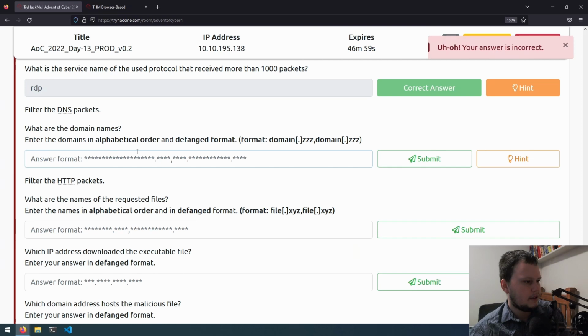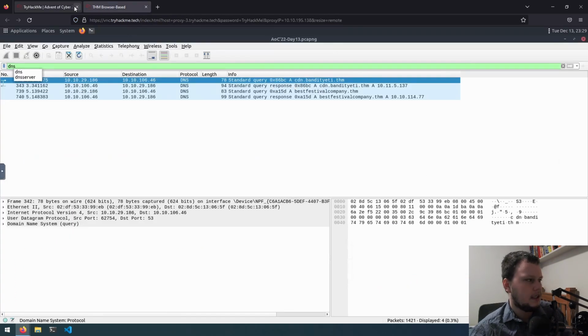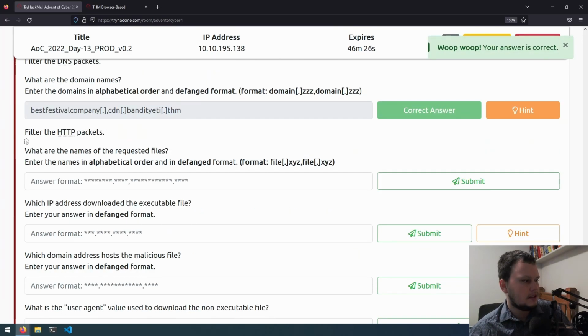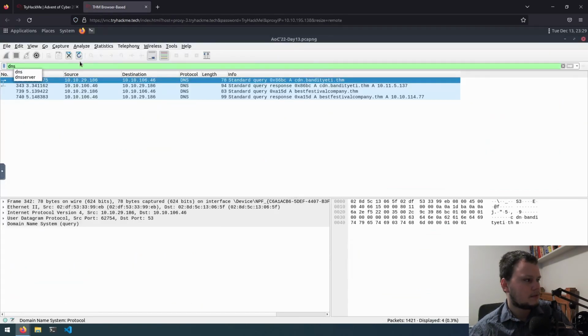Okay, something's wrong there. It wants us to include the CDN part. CDN dot. Wait. Best Festival Company. Bandit Yeti. Still wrong. CDN, or maybe it's expecting brackets here. There we go.